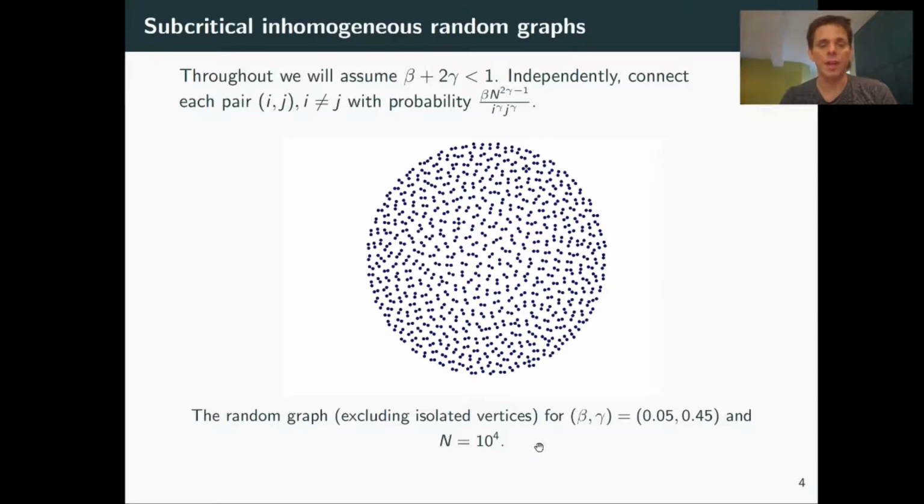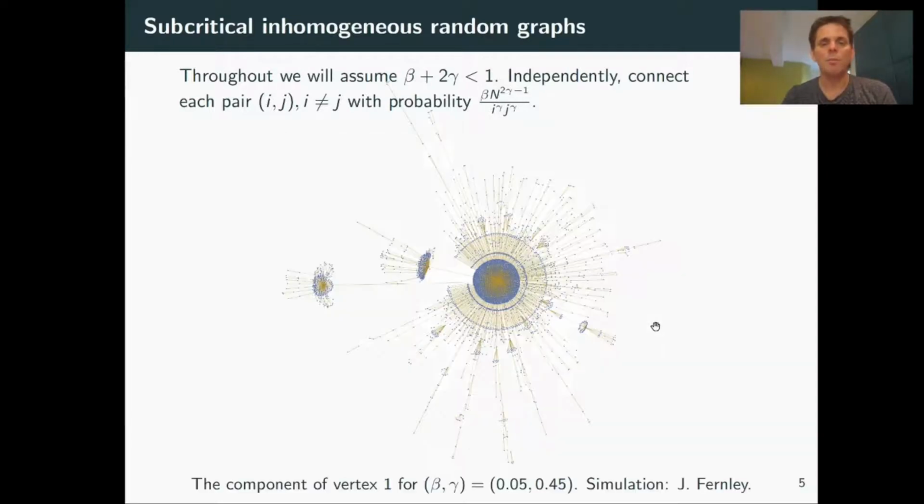So you see for small n, you've got a lot of components here, and they're all reasonably small. If you increase n, you'll still have lots and lots of components, but the components start to look a lot more interesting. You can really see here that you have an inhomogeneous random graph, and you see this self-similar structure appear. This is just the component of vertex 1, and you have to imagine that there are lots of other components, but it's going to be hard to simulate.